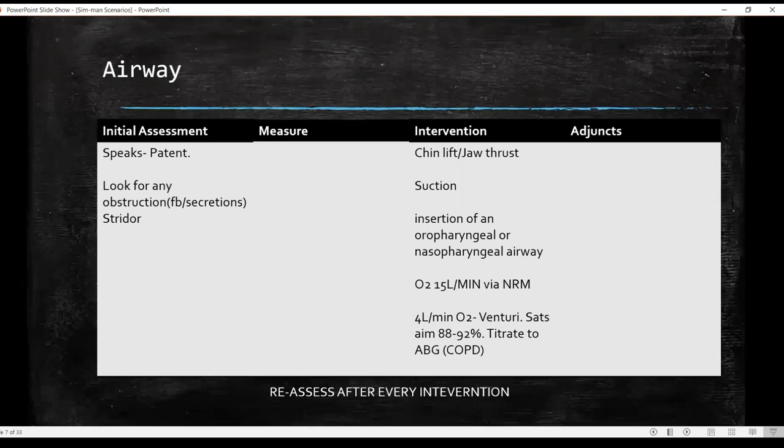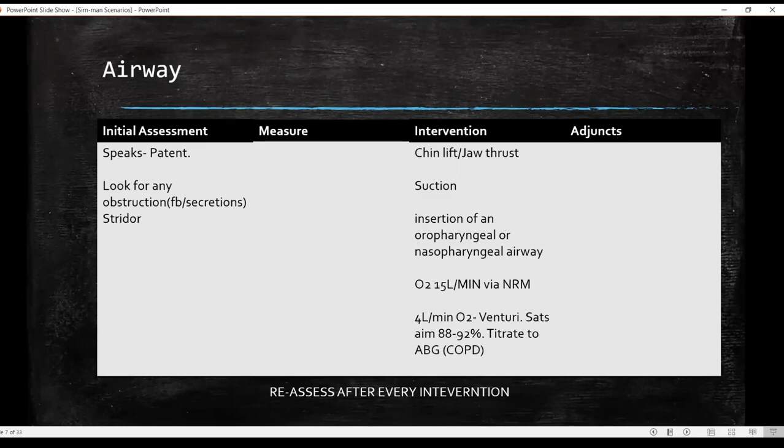Further on, you can inspect the mouth cavity. So you are now going to check for any secretions, blood, maybe some vomitus or foreign bodies. So you can either suction the secretions, or you can remove the foreign body using a Magill's forceps. Either way, you're supposed to verbalize based on what your findings are.